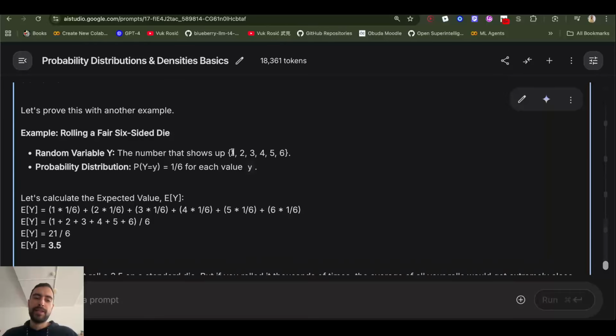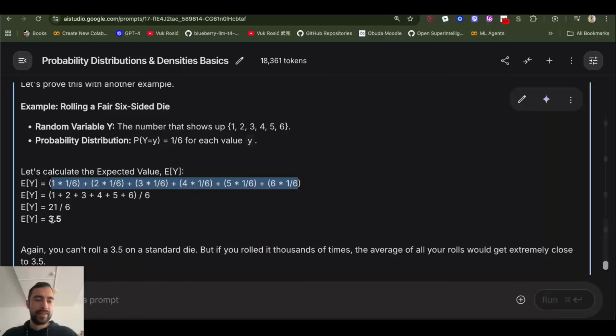You just multiply each of these numbers with its probability, which is 1 over 6, and then add all of them up, which you can do by first adding the numbers and then dividing by 6. This is just associativity. And then the expected value is 3.5. So even though it's not possible to get this number, this is the average value you will get.